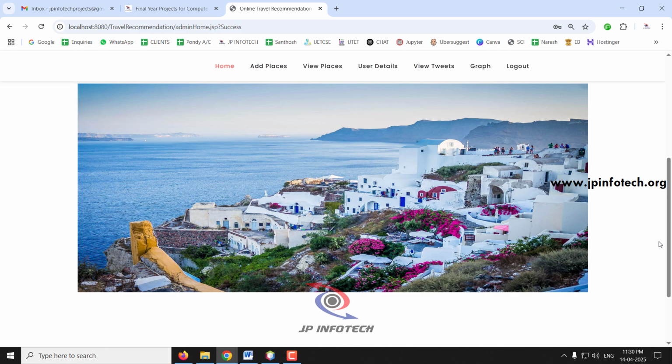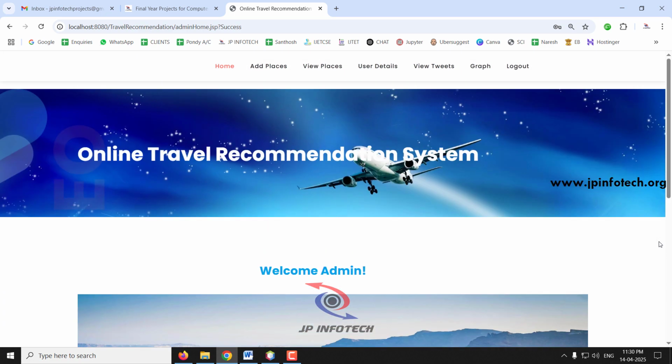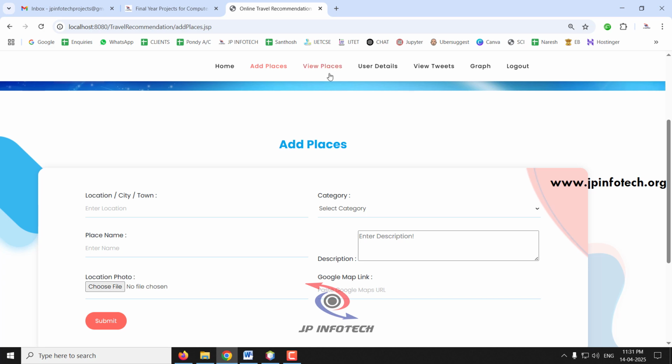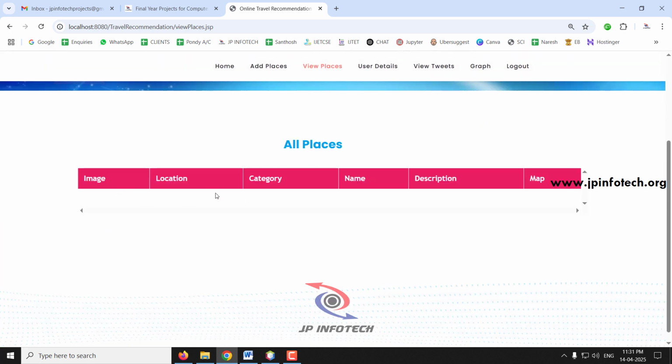So this is the welcome screen for the admin part. In the admin, we have various options like adding places, view places, user details, view tweets, graphs, etc. Let us see all these one by one. We need to add the places in the admin part. Currently I have not added any places. So if you go to the view places, you can see it is empty now.